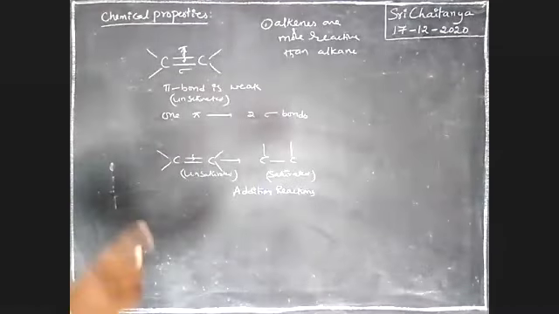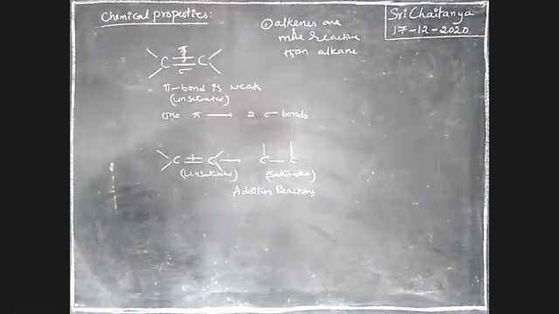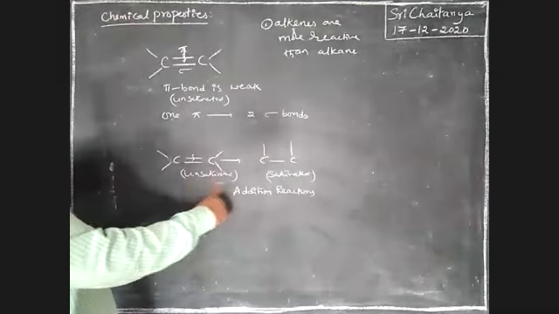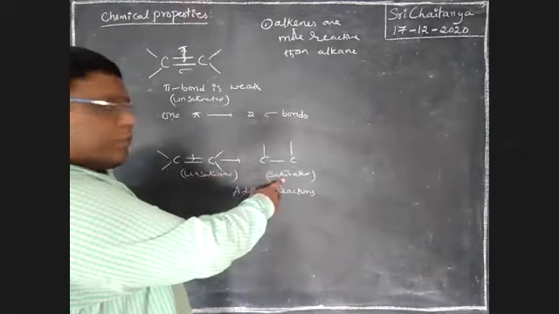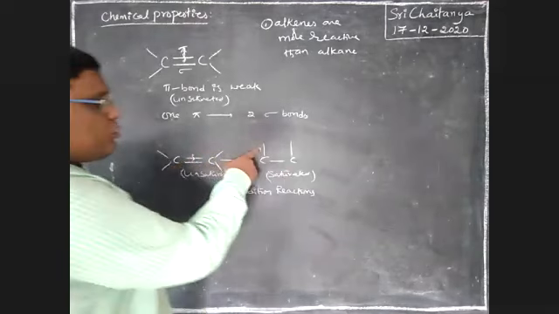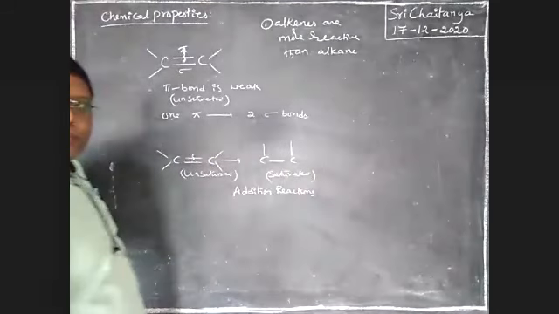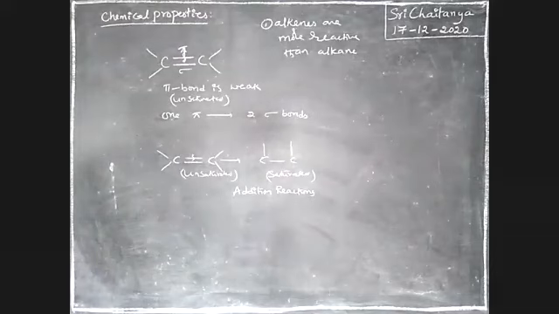Addition reactions in alkenes. Addition reactions are the most important reactions. Alkenes are generally involved in addition reactions because of unsaturation. During addition reactions, these unsaturated compounds are converted into saturated compounds. Here, one pi bond is changed to two sigma bonds.